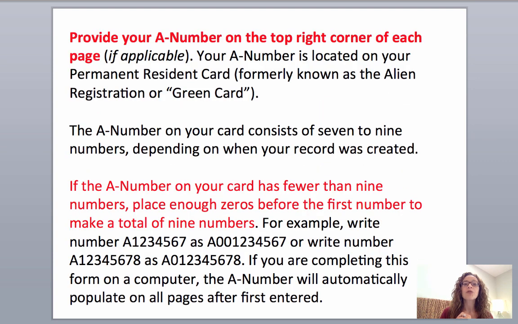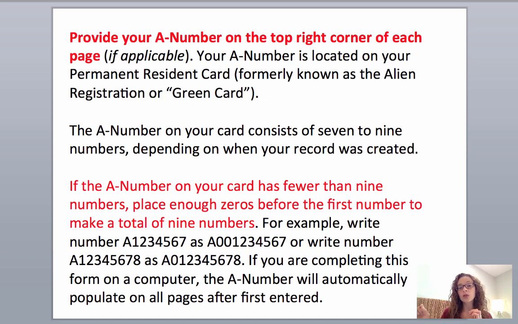Provide your A number on the top right corner of each page. Your A number is located on your permanent resident card. Your A number should have 7 to 9 numbers, and not everyone has one. Depending on when you came, if you don't have an A number, that's okay too. But most people do. It's 7 to 9 numbers.